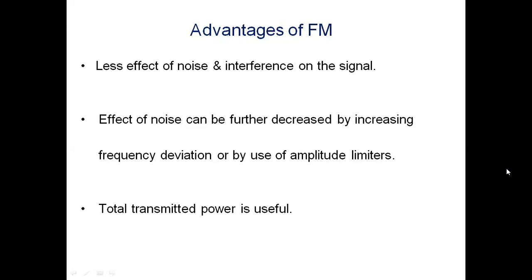All the transmitted power in FM is useful, and hence FM is more efficient than AM. In AM, most of the transmitted power is in carrier, which is not useful for message. So FM is a more efficient way of transmitting the signal. The signal to noise ratio is very large in FM due to the larger reduction in the noise due to the increased bandwidth of the FM. The noise in a frequency modulated signal can be reduced by further increasing the deviation. It is not possible in case of amplitude modulation.